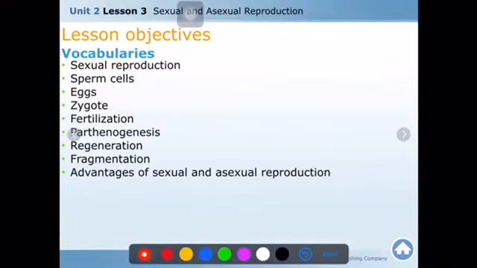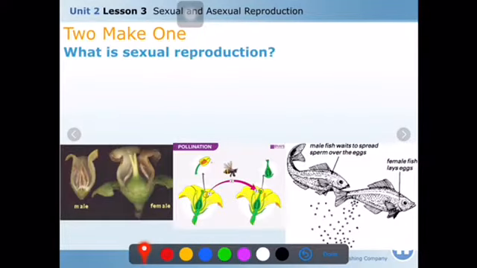Sexual reproduction. In this lesson, you will learn some of the vocabulary. Firstly, what is sexual reproduction? Sperm cells, eggs, zygote, fertilization, parthenogenesis, regeneration, fragmentation, and the advantages of sexual and asexual reproduction will be discussed. Let's start.